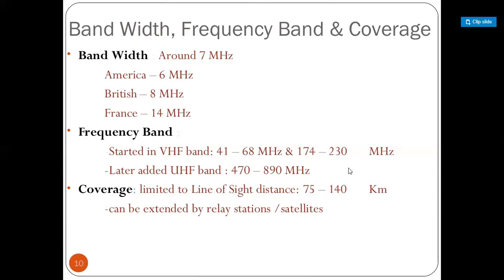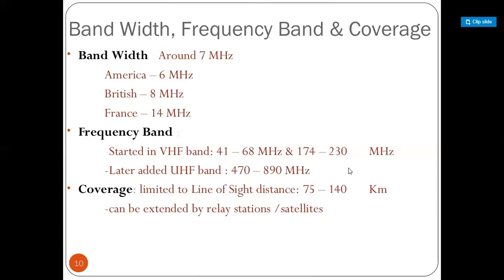But that band is in the very high frequency range. As we are transmitting more signals on the television channels, we have shifted towards the ultra high frequency band, and in that ultra high frequency band, the band for television communication is 470 to 890 megahertz.